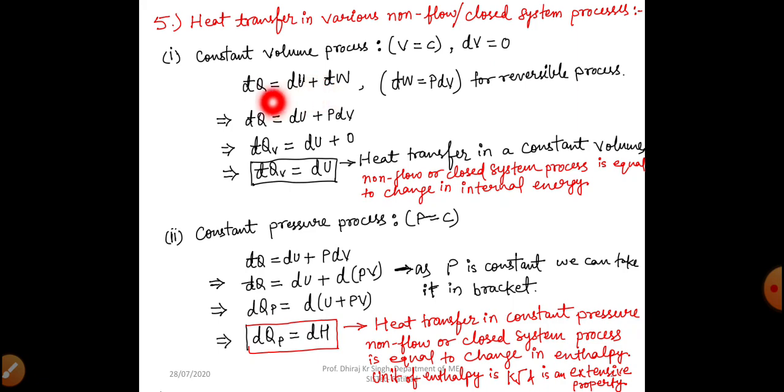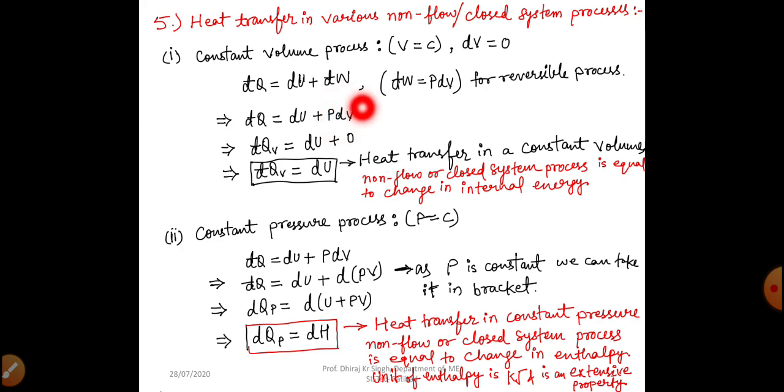zero. So we will apply our first law of thermodynamics for a process, del Q equal to dU plus del W. And we all know the value of del W for a reversible process is PdV, right? So we will replace del W by PdV. So del Q equal to dU plus PdV. We know in a constant volume process, change in volume equals 0.